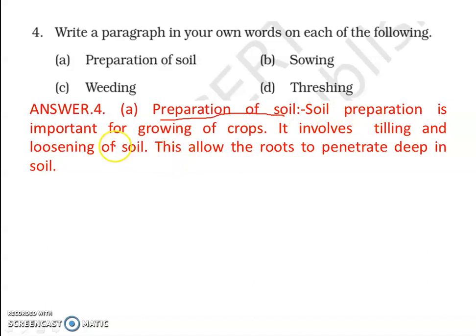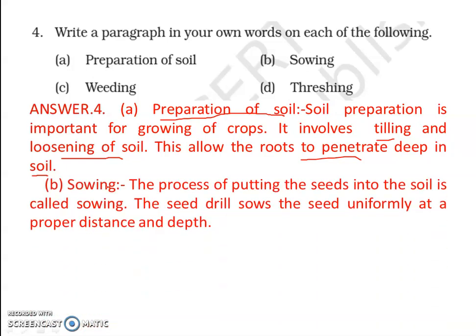Soil preparation is important for growing the crop. It involves tilling and loosening of the soil. The hard land is converted into loose soil, which means the soil particles should be separated from each other. This allows the root to penetrate deep in soil. So the root of a plant can go deep inside the soil and absorb the nutrients, water content, etc.